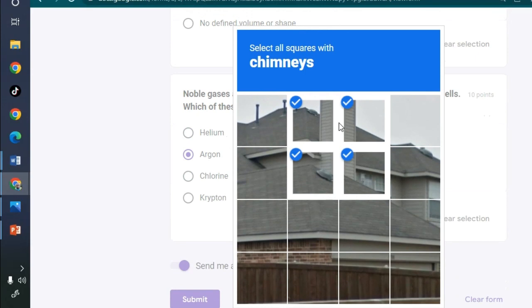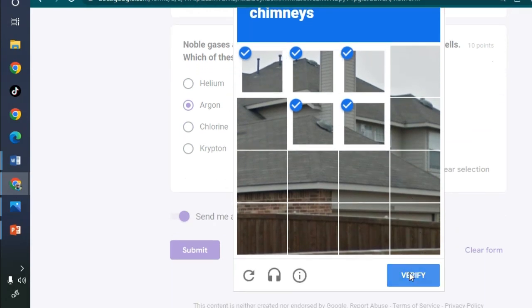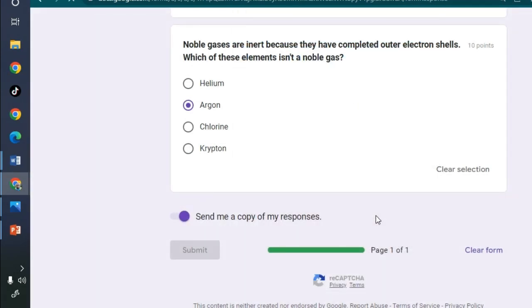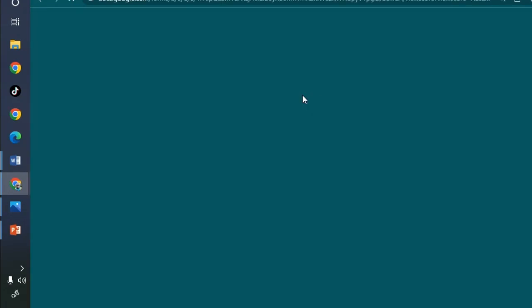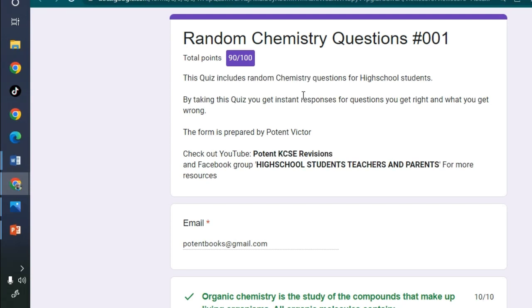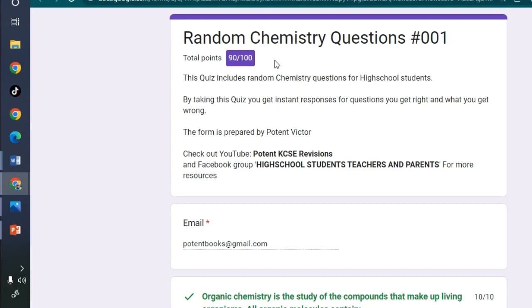Oh, these are chimneys also, I think so. Now, your response has been recorded. So let's view the score, or you can submit another response, but there's no point in redoing it again. So as you can see now, we have 90 over 100. Remember, the last response, we intentionally gave a wrong response.